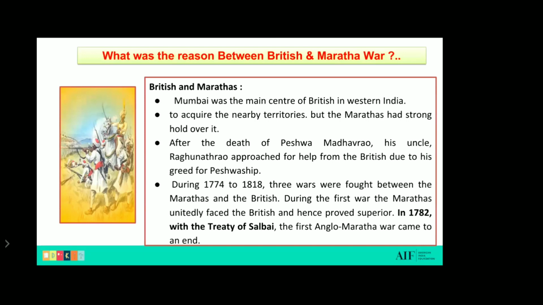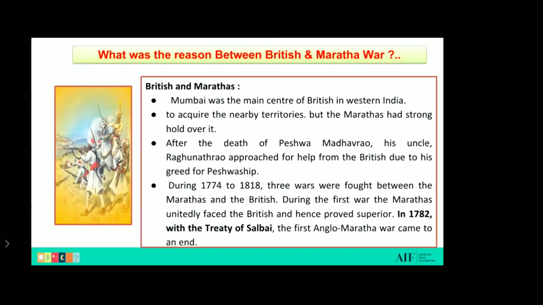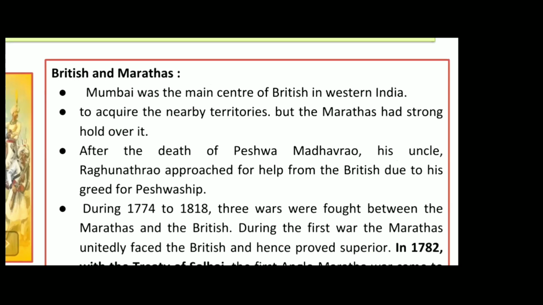Let's see it. Mumbai was the main center of the British in Western India. Why was Mumbai the main center? Because Mumbai had a coastal area. So it was the main center of Britishers in Western India. They didn't want only Mumbai; they wanted the nearby territories also. But the Marathas had a strong hold over it. As the Britishers came here, they saw that the Marathas were very powerful and it was not possible to defeat them. So they had a new idea.